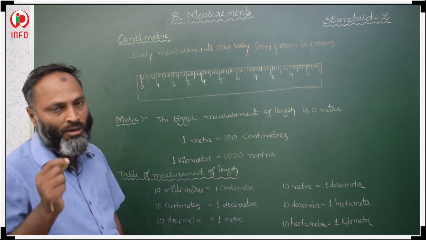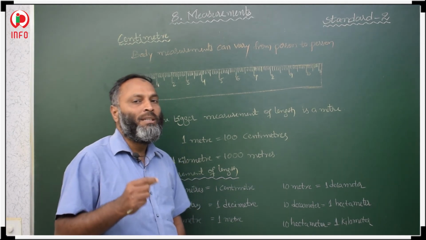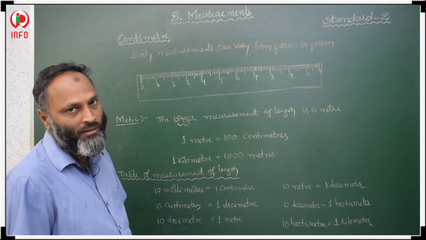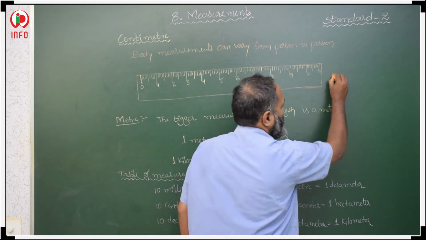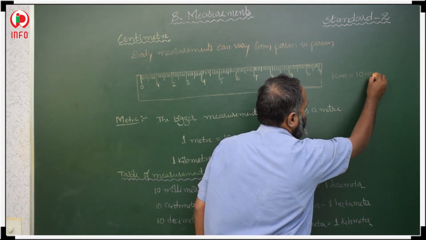The 10 small lines are millimeters. So 10 millimeters is equal to 1 centimeter. 1 centimeter is equal to 10 millimeters.